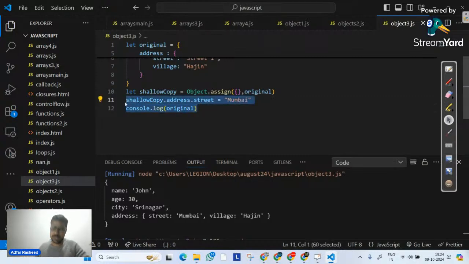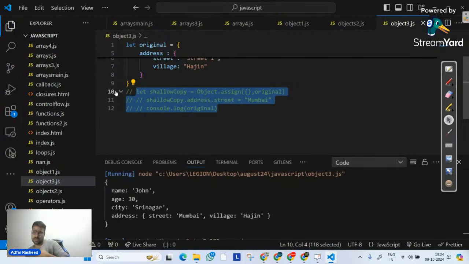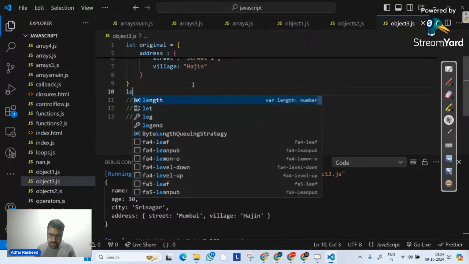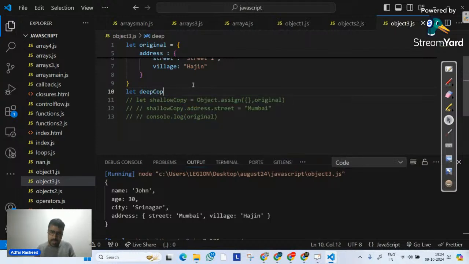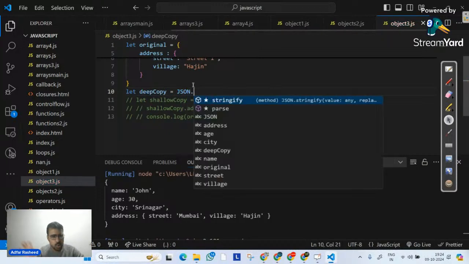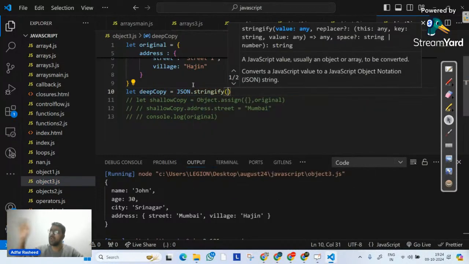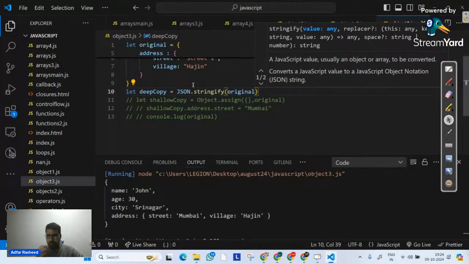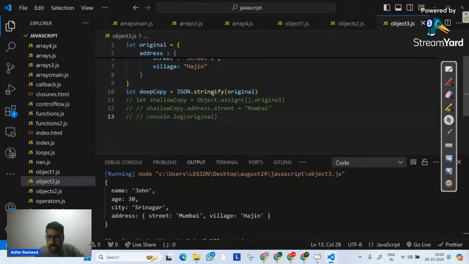Now the solution of this shallow copy actually is not the assign method. We know it will create a copy, but it will simply copy the enumerable properties, and it will still be a shallow copy here. The solution is we will create a deep copy. And in order to create a deep copy, we will convert our object into a JSON object as of now. If any one of you don't know what a JSON object is, it's completely okay. You can ignore it at this point of time. So we will simply convert our object into JSON. This is how we can convert our normal object into JSON.